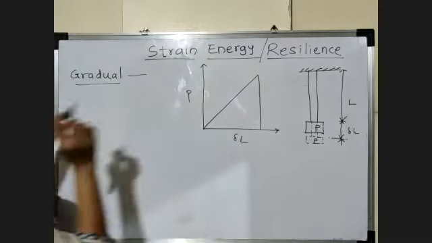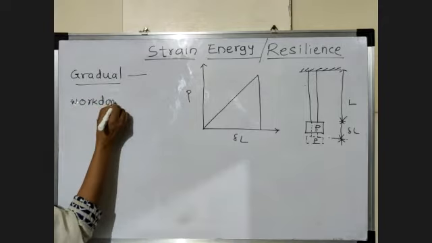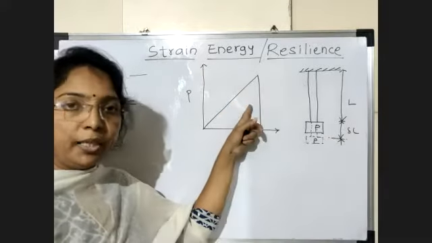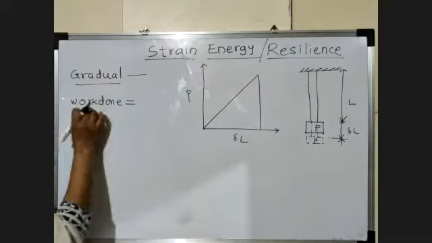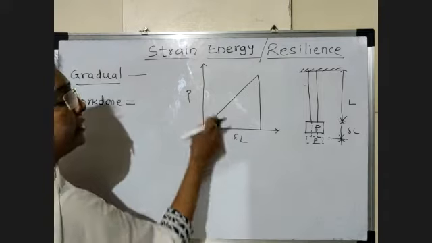If we find the area of this load deformation diagram, that area is nothing but the work done. The area of the triangle is half base into height.